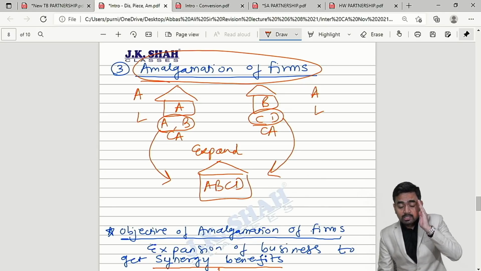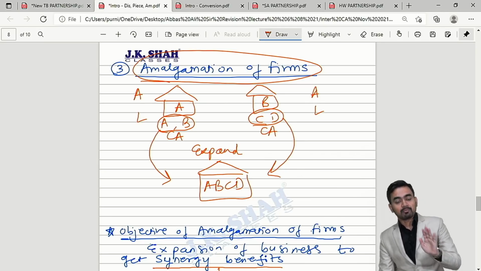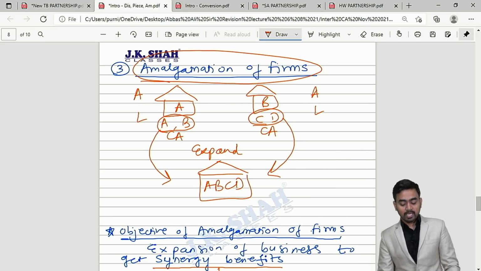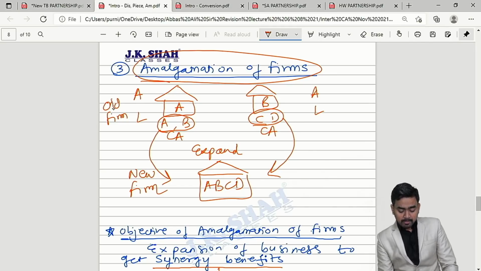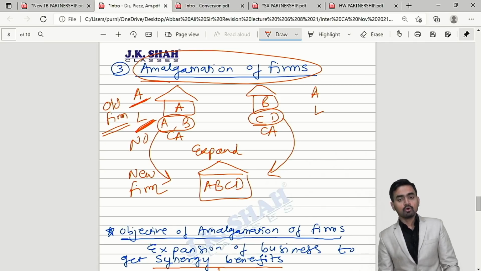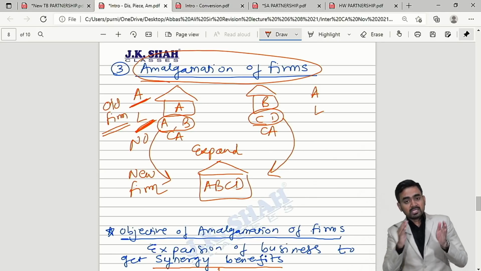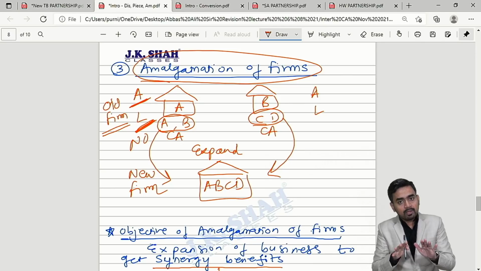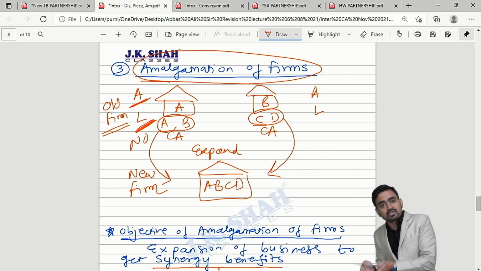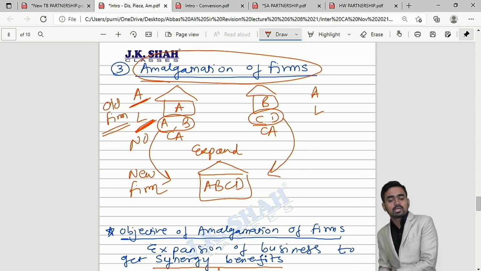Now use your little brain again, my dear students, and please answer to yourself this time. They are the old firm, agreed. They are the new firm, correct. Tell me, is the old firm selling their assets and discharging their liabilities? Sir, no. Mr. A and B, they are partners in the old firm and they only are starting the new firm. Yes or no?